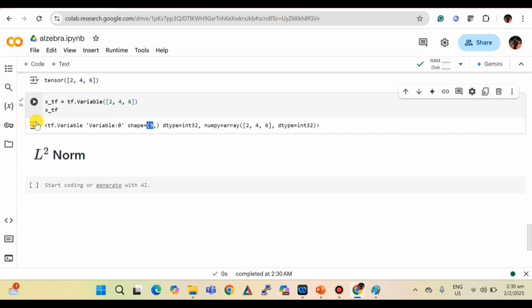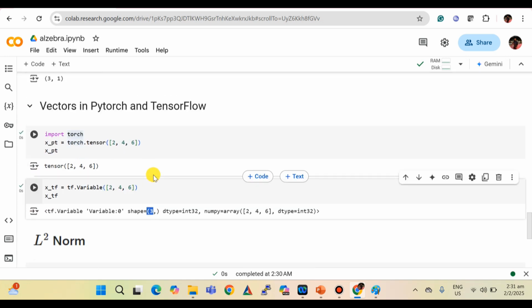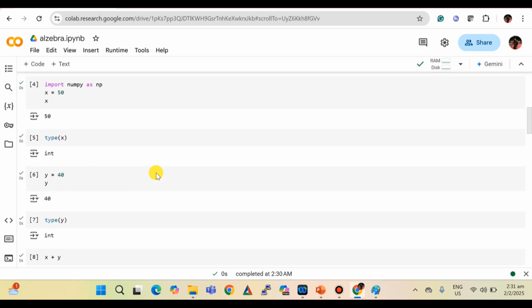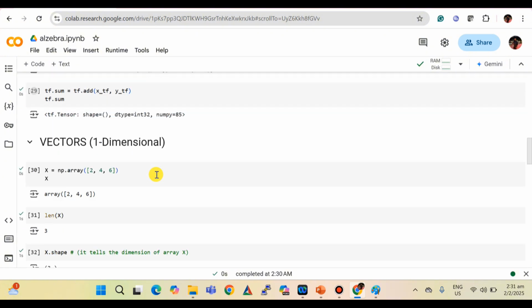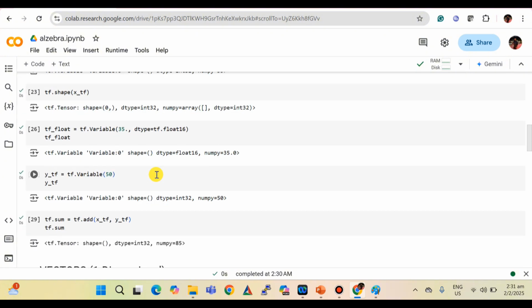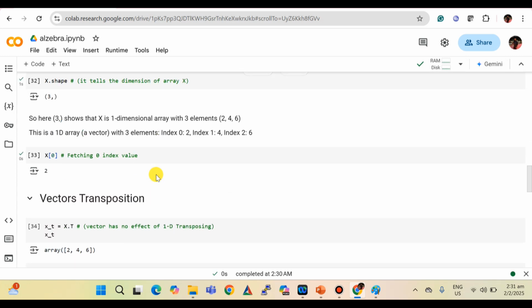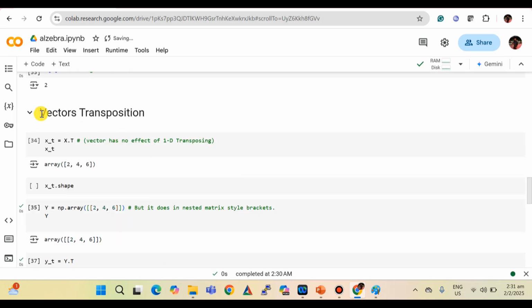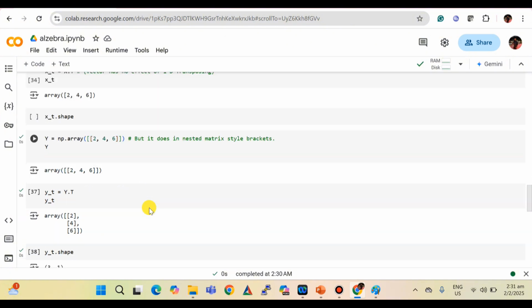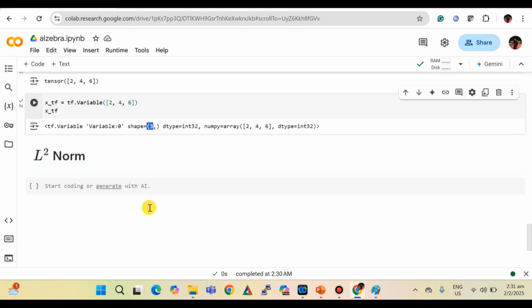So far we have understood the scalar and gone through different mathematical calculations. Then we saw the same actions in PyTorch and TensorFlow. Then we understood what a vector is, and we did some mathematical operations. Now in the next sections, we will jump into the L2 norm. We will understand what the L1 and L2 norms are.